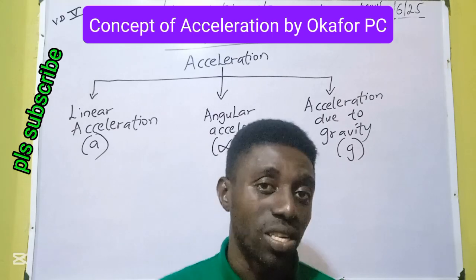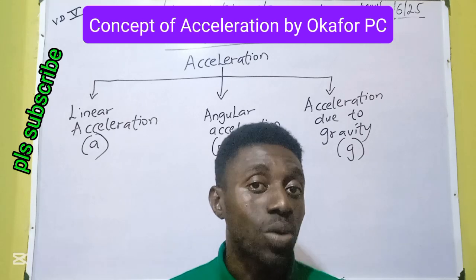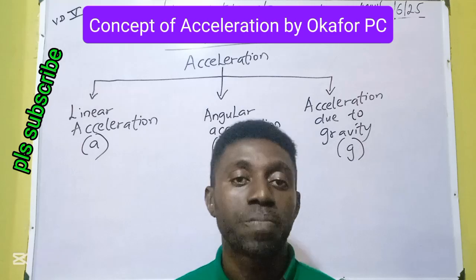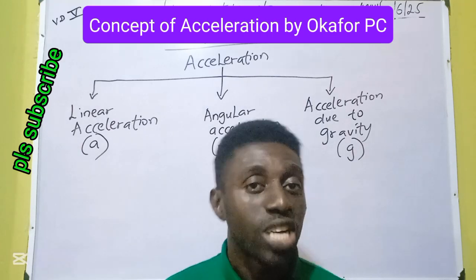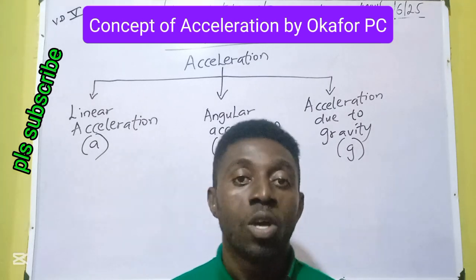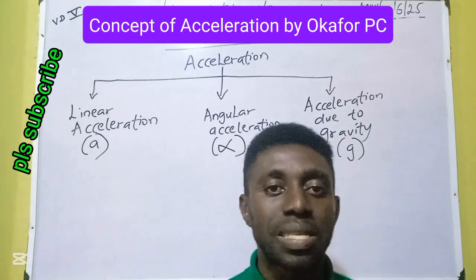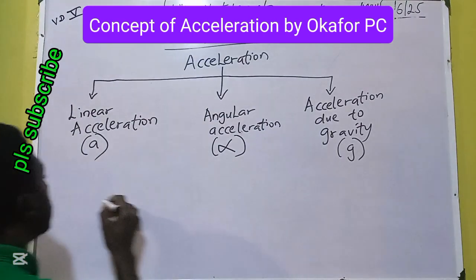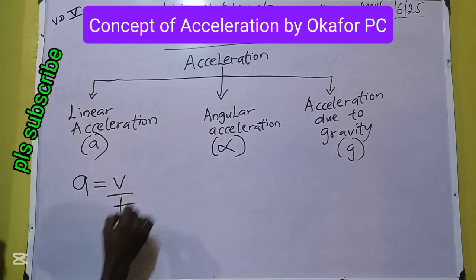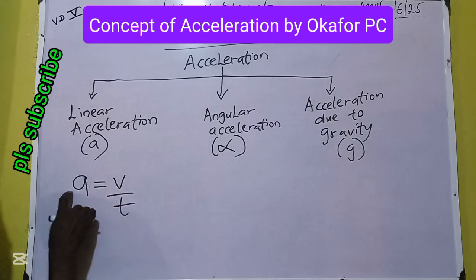Acceleration is change in speed or change in velocity. And when we talk about change, we're talking of what? Time. The rate of change in speed. The rate at which the change happens is acceleration. And that will take us to the formula for finding acceleration. So if acceleration monitors how speed changes, it involves time. And mathematically, we can say that A is equal to V over T. This simply means the rate of change in speed, and that's acceleration.